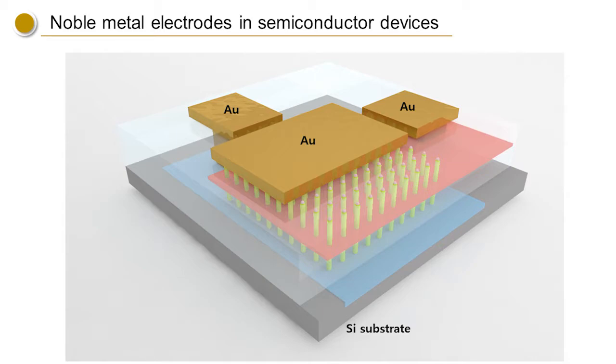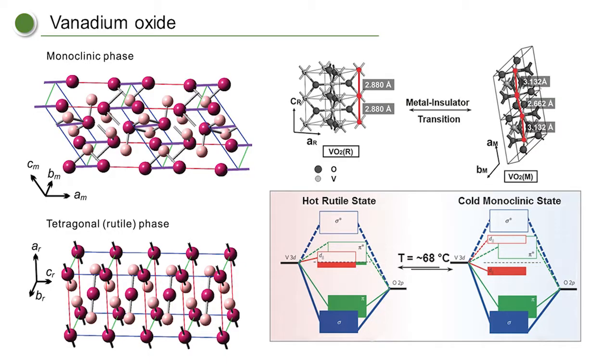However, electrically, on the other hand, they can barely be tuned by external electric fields. Then how can you make this gold electrode somewhat useful? Of course, with metamaterials. Now here's vanadium dioxide. It's an insulator below a certain temperature, but above that temperature it becomes a half-filled metal. There can be current or field effect induced phase transition in it, but it's extremely localized and not easy to actually detect this transition.